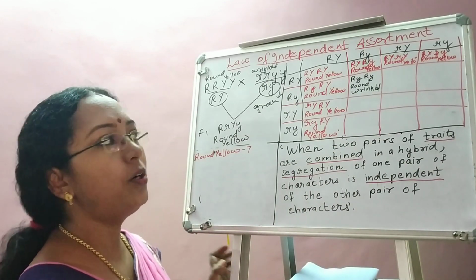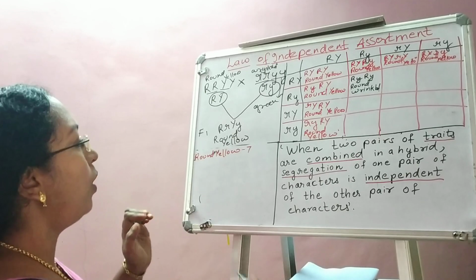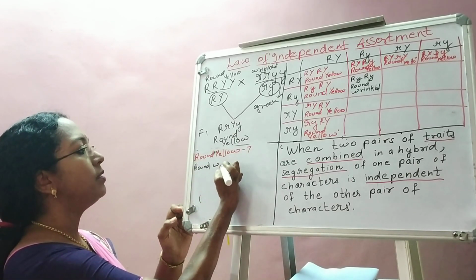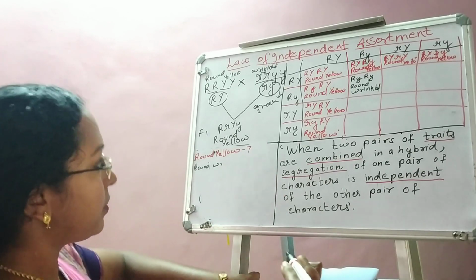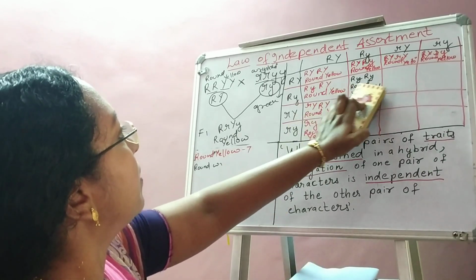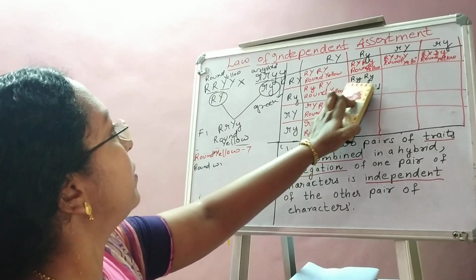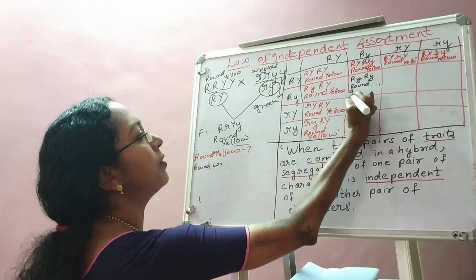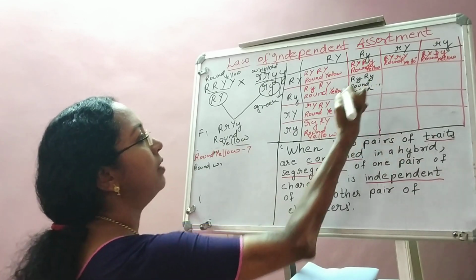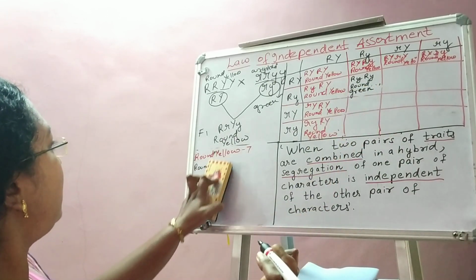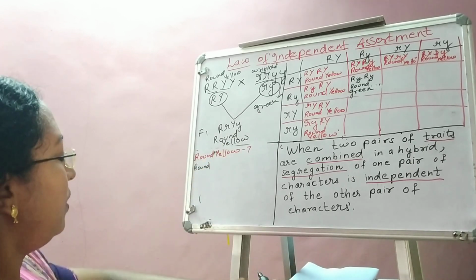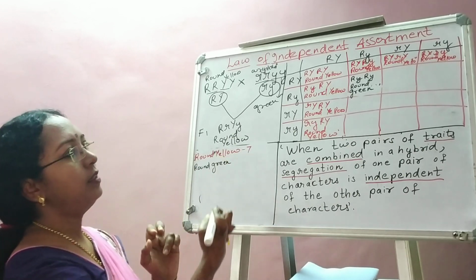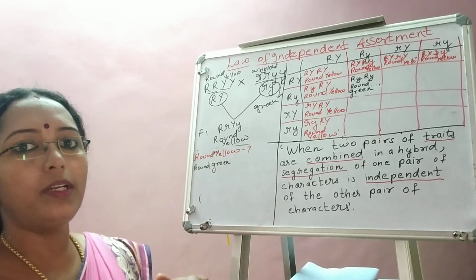This point is clear. We got another character. Round seed. Sorry, not wrinkled, I'm sorry. Round and wrinkled, how is it possible? It cannot come together. Small y means it is green in color. So, round seeds having small y, so it is green in color. Let us see if more are coming. If more are coming, we'll count and write.